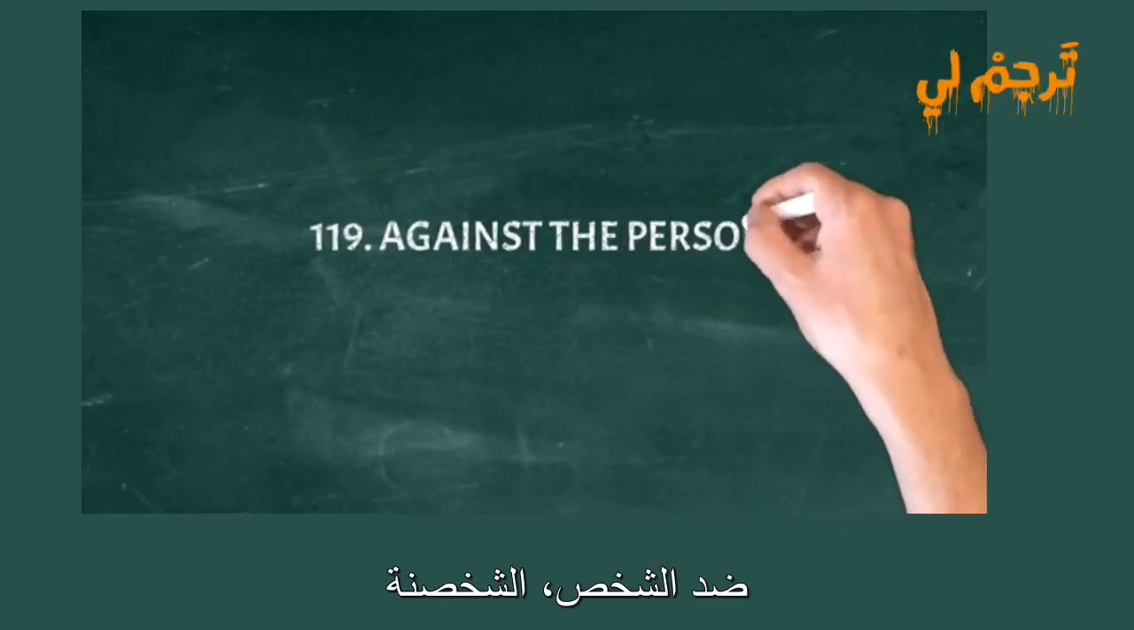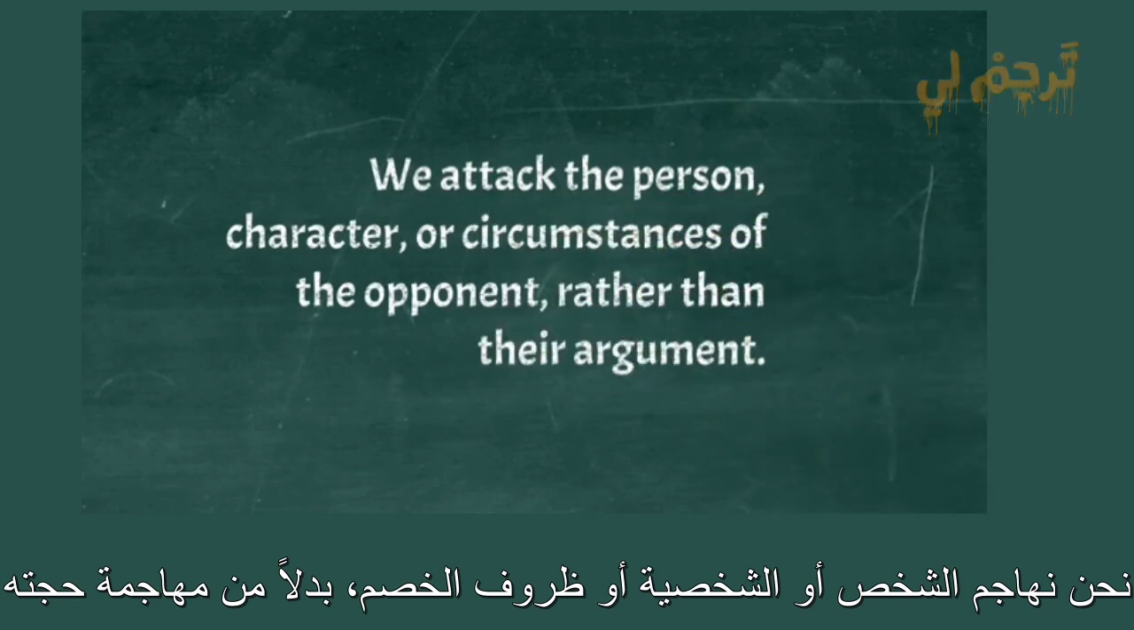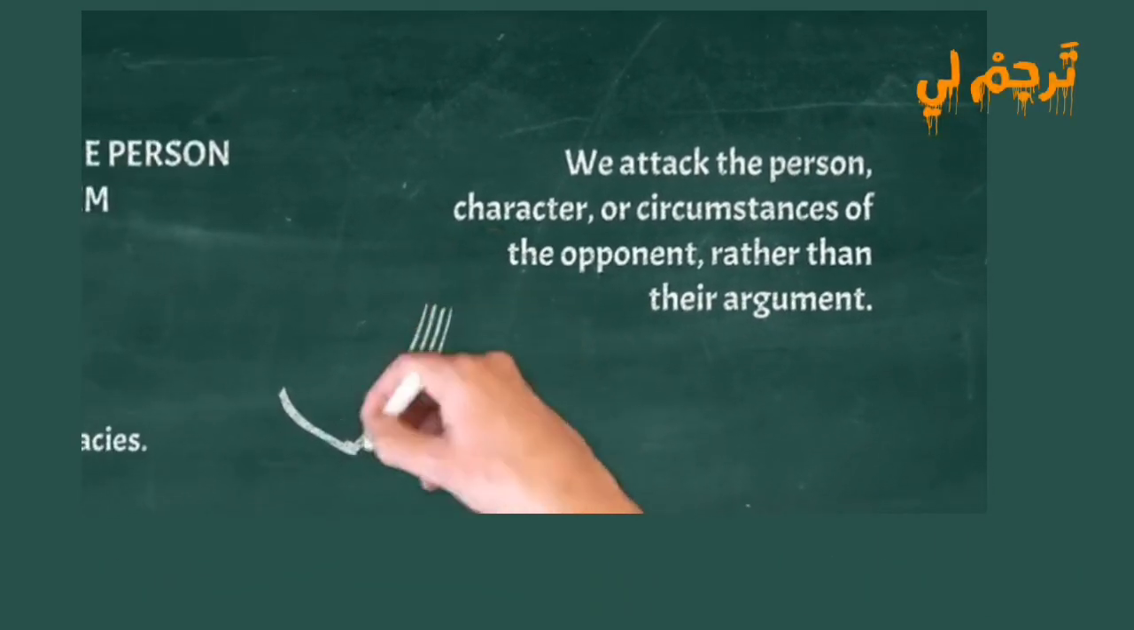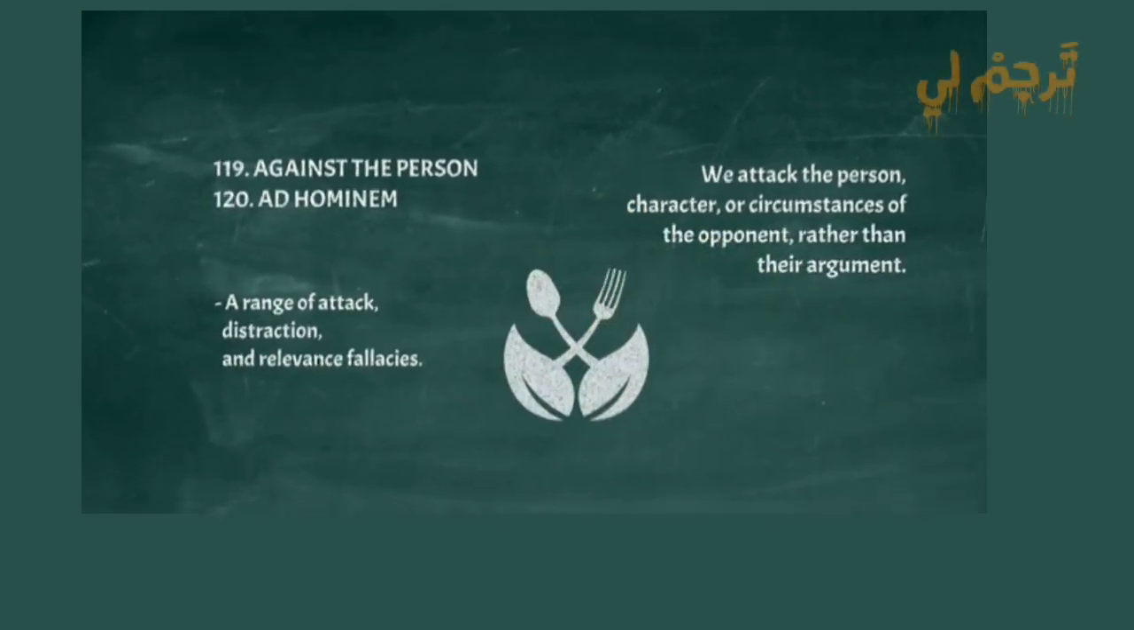Against the person, ad hominem. A range of attack, distraction, and relevance fallacies. We attack the person, character, or circumstances of the opponent, rather than their argument. Example: you can't argue a case for veganism if you enjoy eating meat.